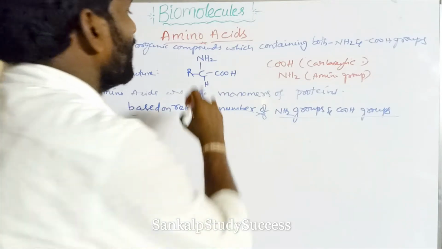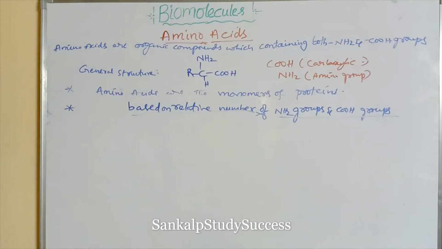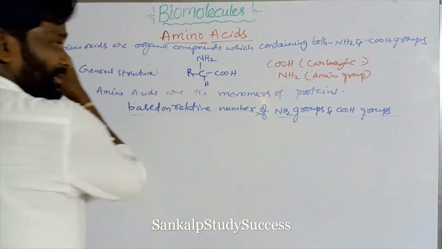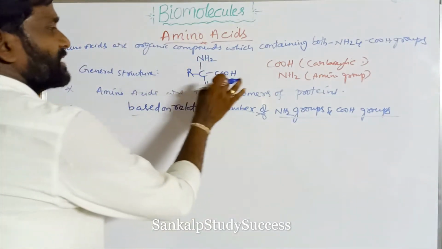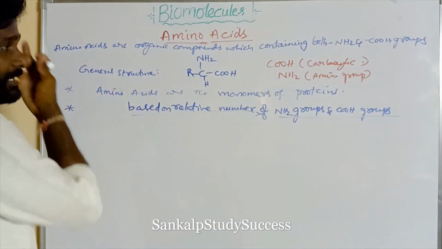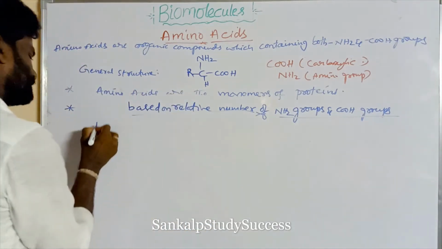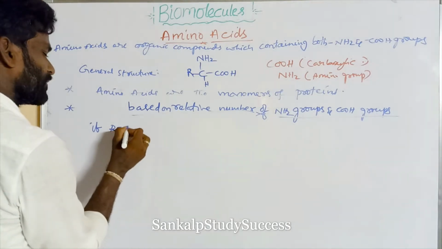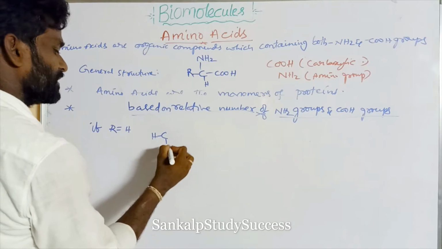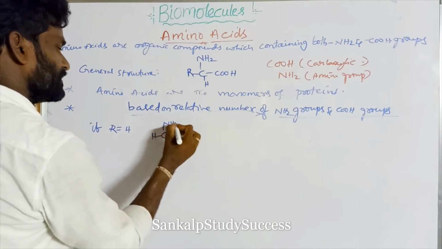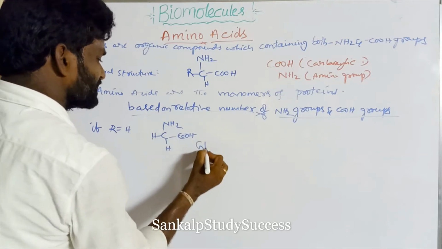If R varies, the name of the amino acid also varies, so the name depends upon R. If R is H, the structure is H, NH2, COOH, and its name is glycine.